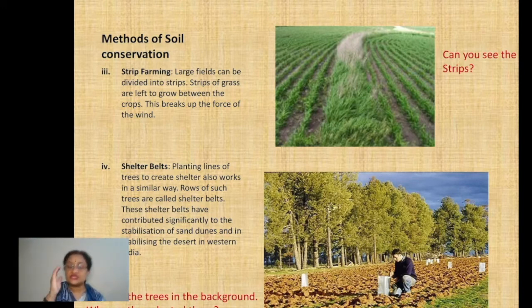These shelter belts don't allow the winds to cross over that part and take the sand particles to some other fertile area, where dropping them would make it infertile. So it helps in soil conservation and in reducing soil erosion.